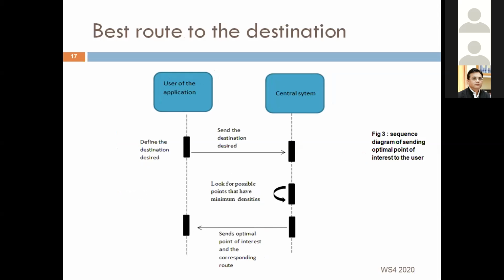After that, when a particular user asks for a desired destination, our system will be able to transmit the optimal point of interest having a low density of people, based on the database constructed in the first step, and also send the user the corresponding route to reach the destination.